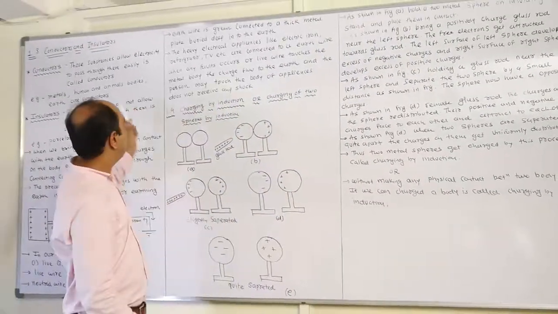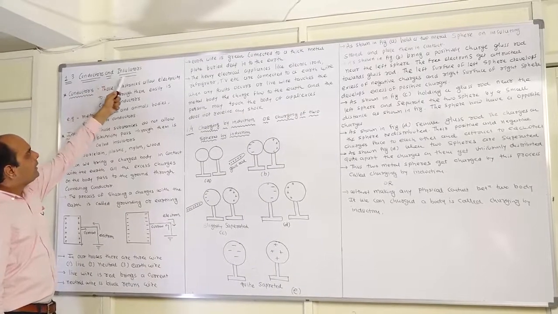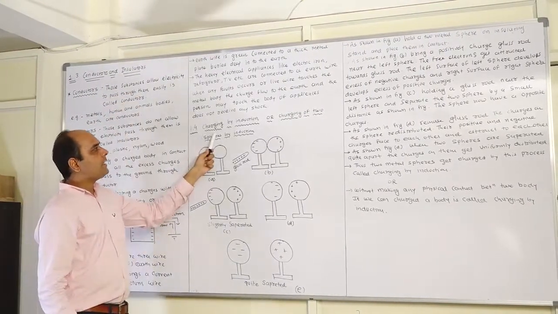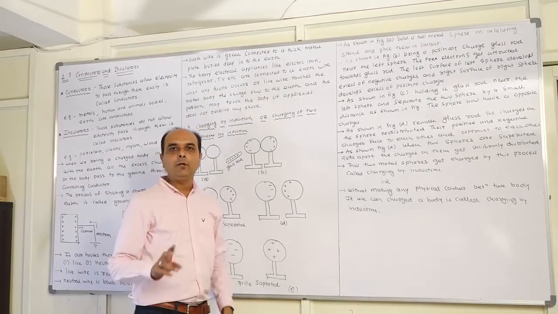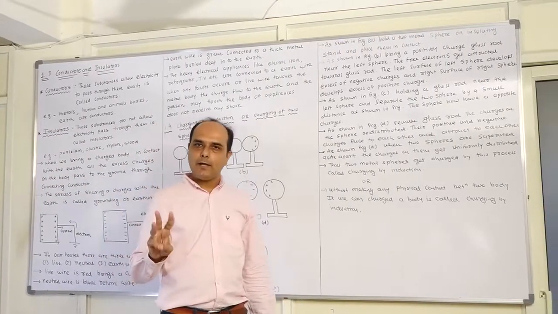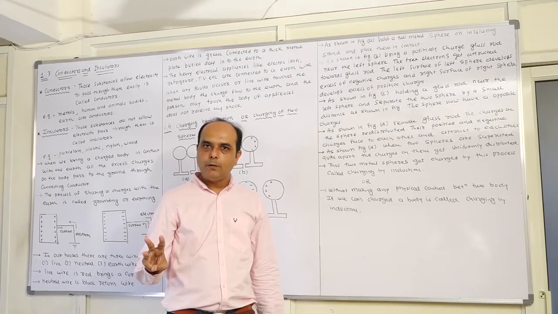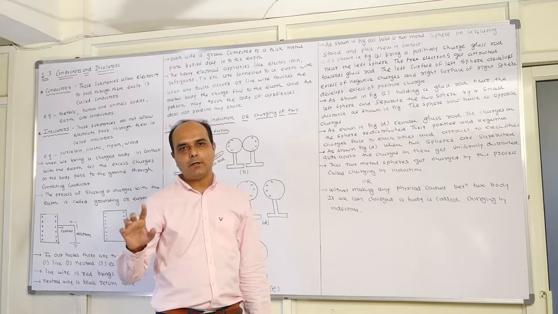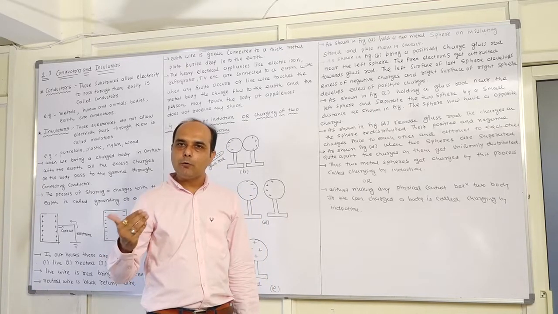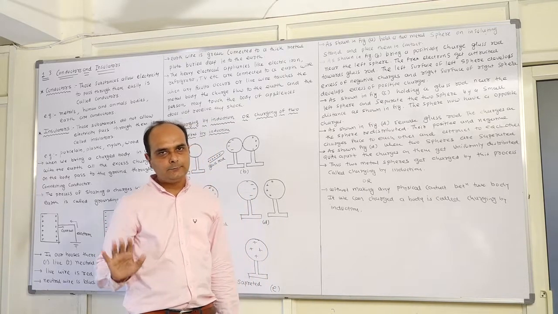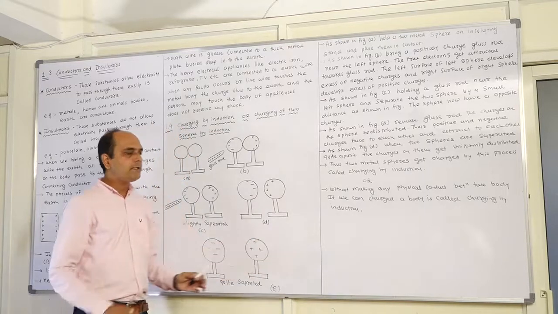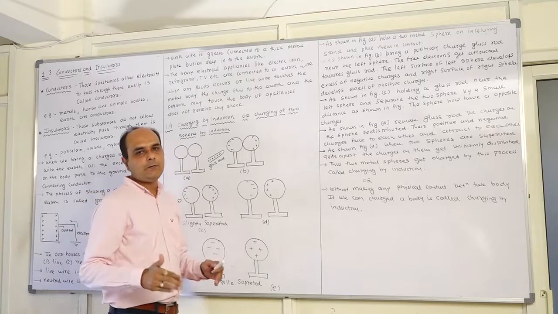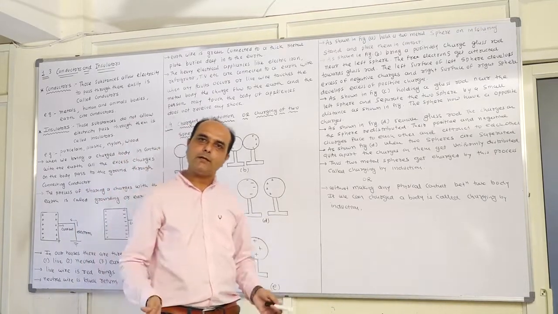Students, today we completed two topics. The first topic is about the conductor. The second topic is about the insulator. And the next topic is about the charging by induction method. And also we studied the types of wire. Total types of wire are three: the red wire, the black wire, and the earthing wire. The important wire is our earthing wire. And how to use the earthing wire, that is to be completed. Another topic we completed is charging by induction. Without making any physical contact, if we can charge the body, that is called the charging by induction method.